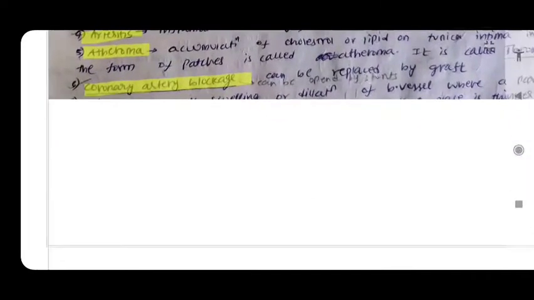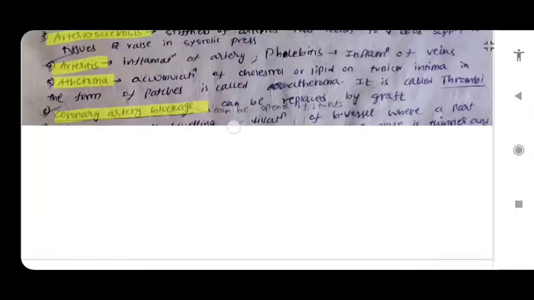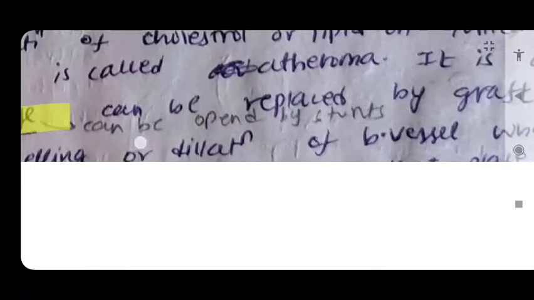Arteriosclerosis means stiffness of the arteries, thereby reducing the blood flow and increasing the systolic pressure. Arteritis means inflammation of the arteries. Phlebitis means inflammation of the veins. And atheroma means formation of patches of lipid or cholesterol inside the vessel, on the tunica intima. Coronary artery blockage can be treated by replacing with a graft or can be opened via a shunt.